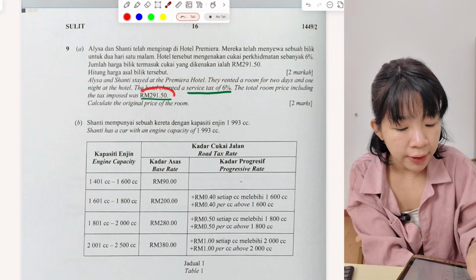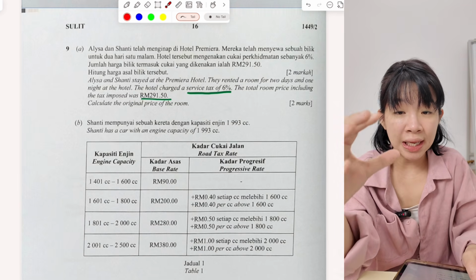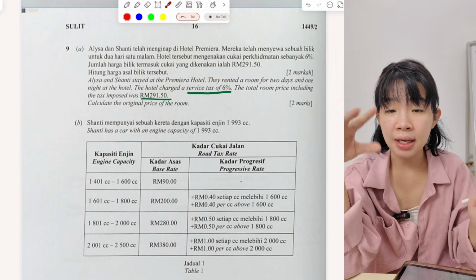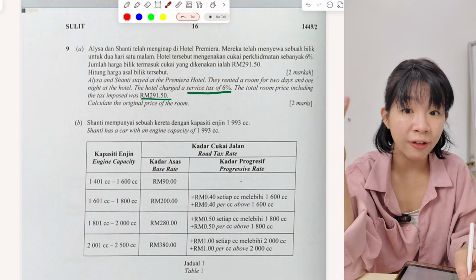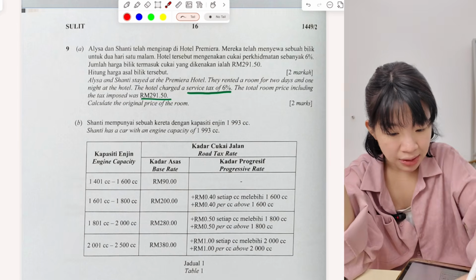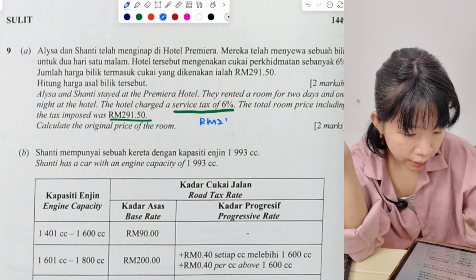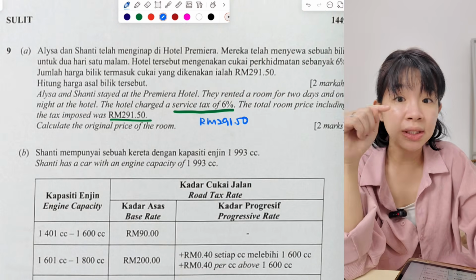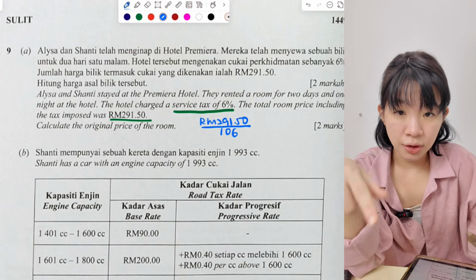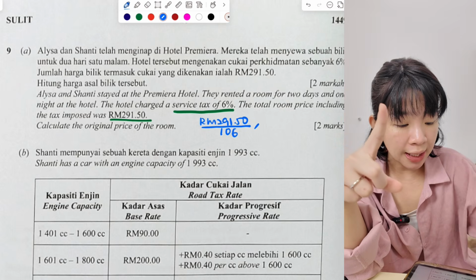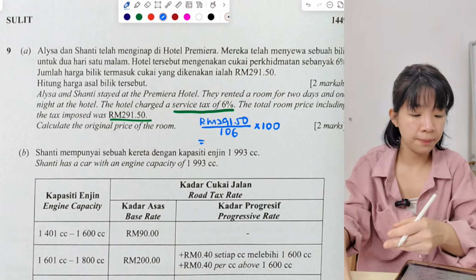Now you try to think, if this amount already includes tax, the original amount is always 100%. If you add 6%, this price is with how many percent? It is 106%. So if I want to find the original price, 291 ringgit 50 cents is 106%. So we can divide by 106 to find 1%, and then times 100 for the original price of 100%.